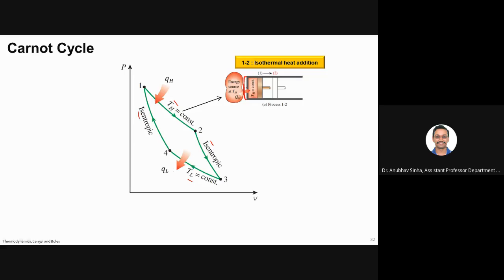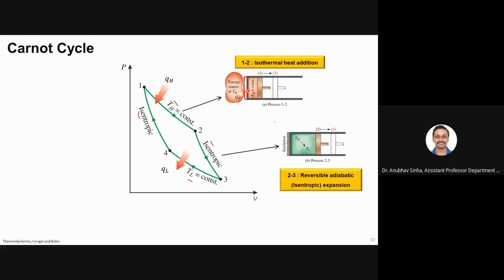When we have isothermal heat addition, we will not insulate it and use it for heat transfer. In the second step, we have an adiabatic process, so it will be insulated and there is no heat transfer. I am assuming that the sides are always insulated, so the expansion goes on in adiabatic mode without any heat transfer from the surroundings.